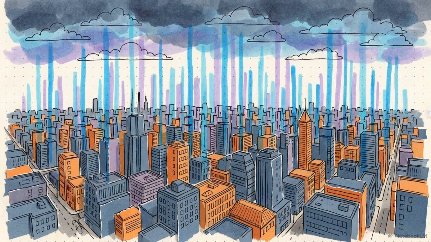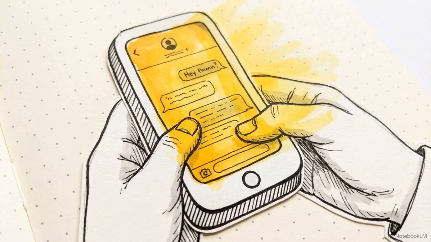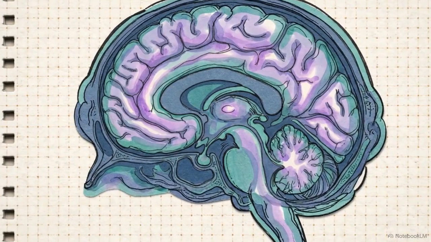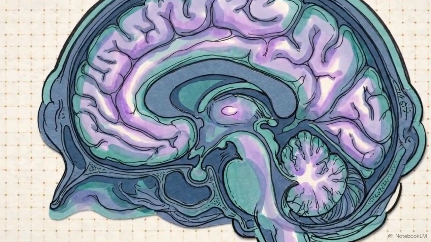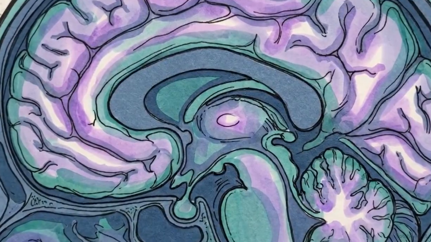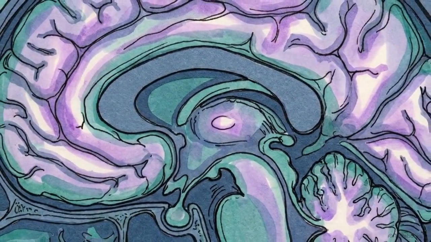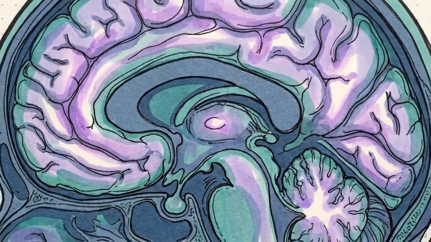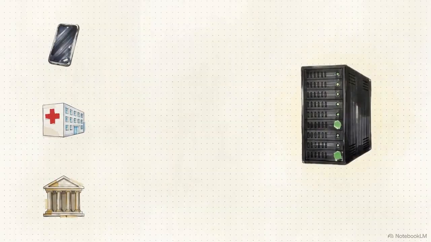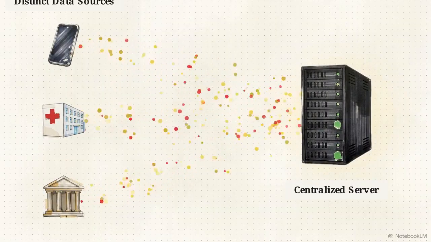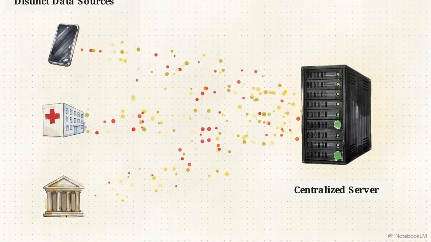The modern world is constantly generating deeply personal information. Every time you type a text message on a smartphone, every time a hospital MRI scans a patient, and every time a bank terminal flags a fraudulent transaction, highly sensitive records are created. Historically, to train an artificial intelligence on this information, data scientists had to physically move all of it.